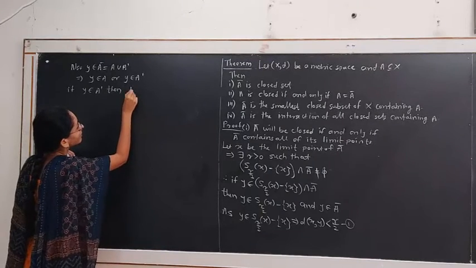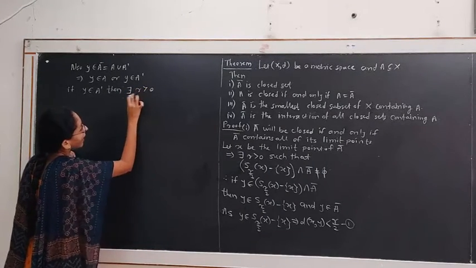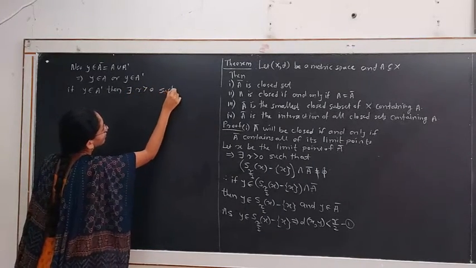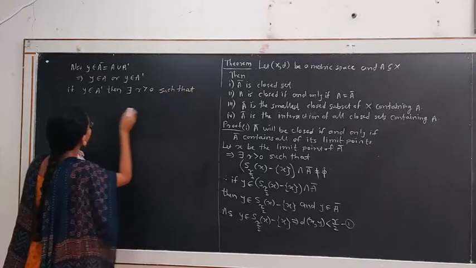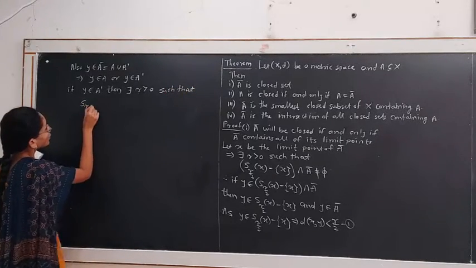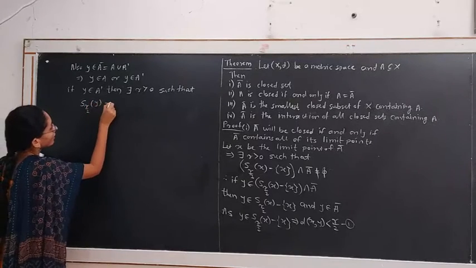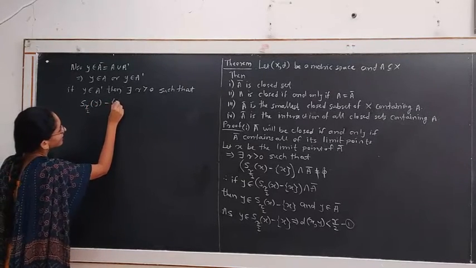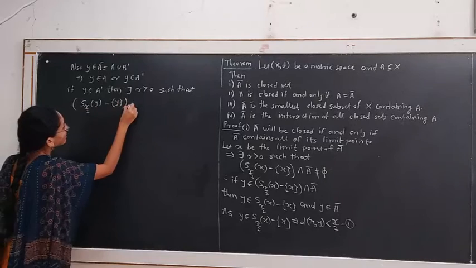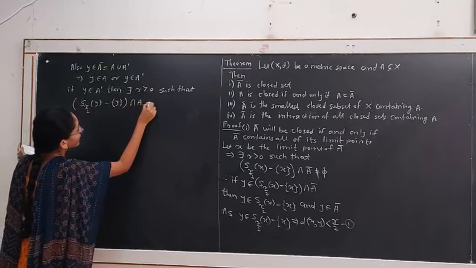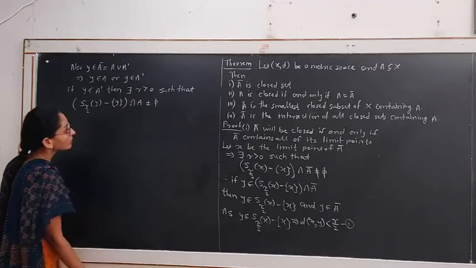Then there exists r positive such that the sphere S_{r/2}(y) minus {y} intersection A is non-empty.